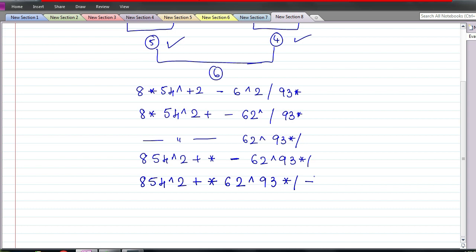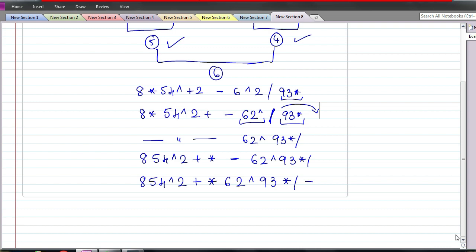Hope this is clear. If you felt it is fast, after the class again play the video slowly and try to understand. Basically here we have to mark it. Okay, when you are writing it in the exam, use your fingers or use some pencil and mark your intermediate results. So this is one input, this is next input. Okay, this is one input, this is the second input. Between these two inputs you have this operator which you have to bring to the end. So that's how the entire infix to postfix conversion is done.